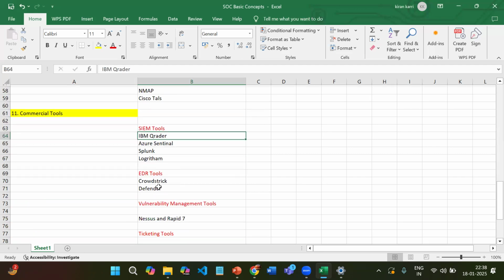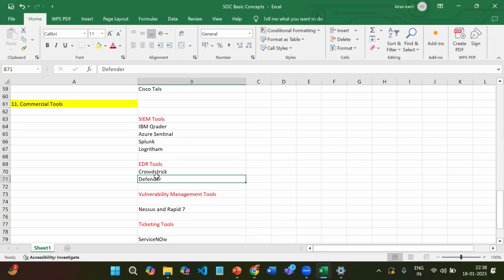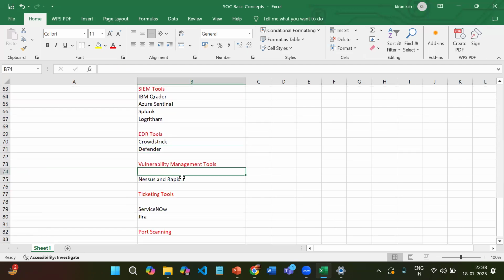Okay. Then coming to the EDR tools. For EDR tools, we should know at least one tool, like CrowdStrike or Defender. Then coming to vulnerability management tools like Rapid7 or something, there are a lot of tools available in the market. Based on the companies and the respective project requirements, they use different tools. So this is the basic and minimum knowledge we have to know in cyber security.